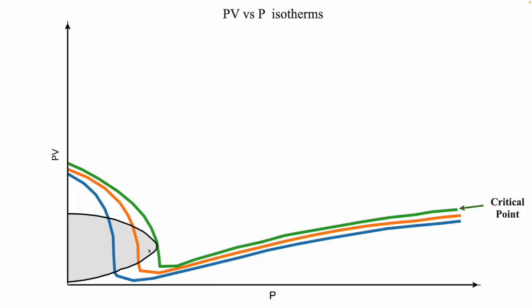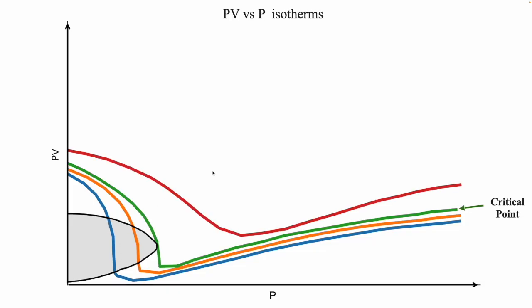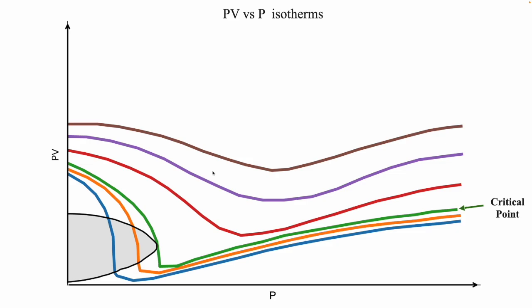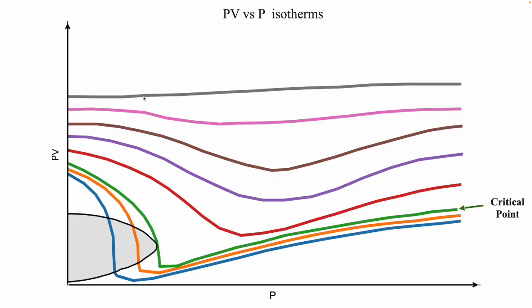This is the same curve that we drew, with these straight line portions. As we increase the temperature, the curve does not show this straight line behavior, but it is slowly getting parallel to the x-axis. You can see that. Here, this isotherm is almost parallel to the x-axis, which is pressure.